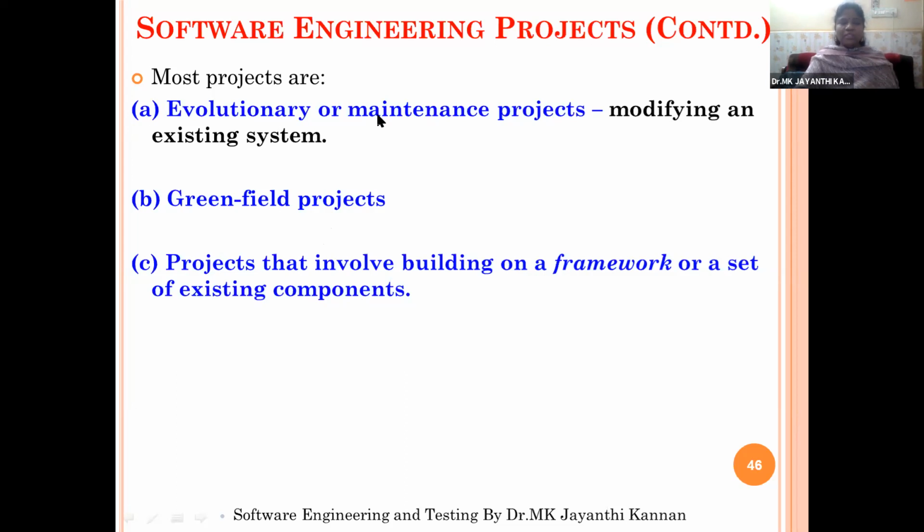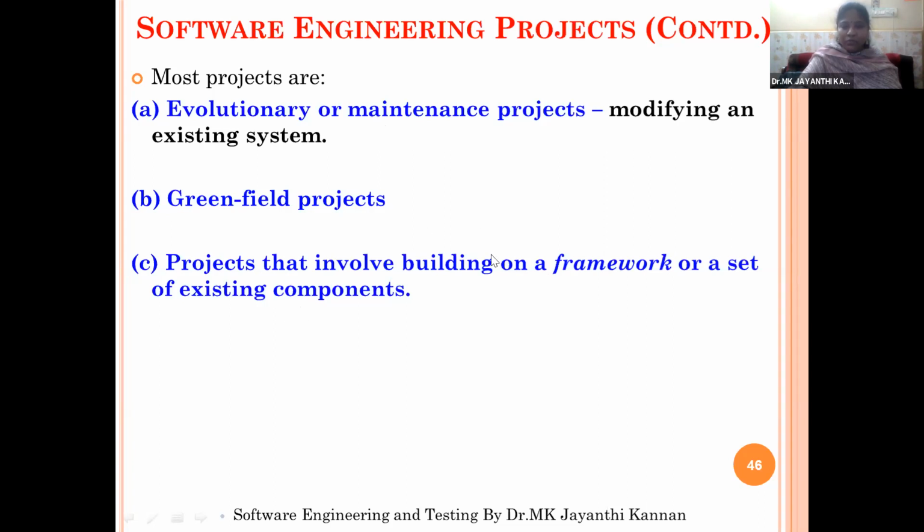Say if the project is created in Java, or if it is created in C++, we will convert the same project from Java to Python language, or C programming projects can be modified or updated with the Java language. And greenfield projects are associated with the greenfield principles, and projects that involve building on a framework or set of existing components.